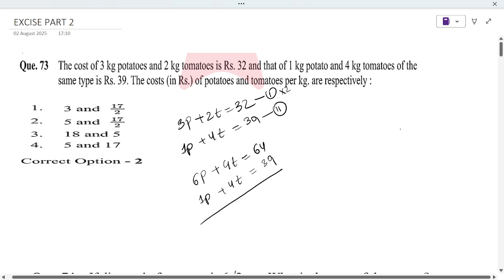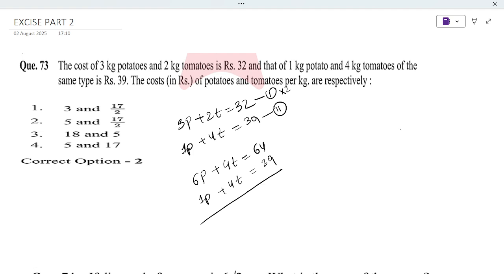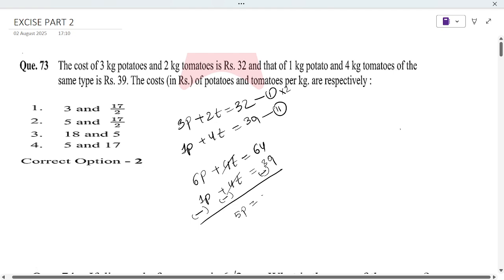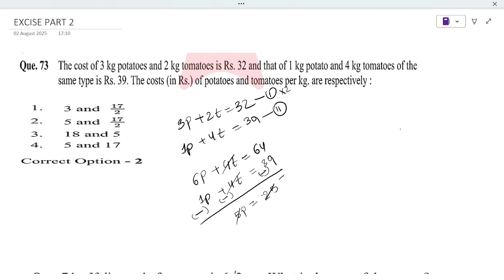So the tomato will cancel. We are multiplying equation 1 by 2 and subtracting equation 2. Let's subtract: when subtracting, the signs become opposite. Here it is plus, so the opposite sign is minus. Plus 4t minus 4t gives us 0. 6p minus 1p gives us 5p, and 64 minus 39 gives us 25. So 5p is equal to 25, p is 5. So potato is 5 rupees per kg.